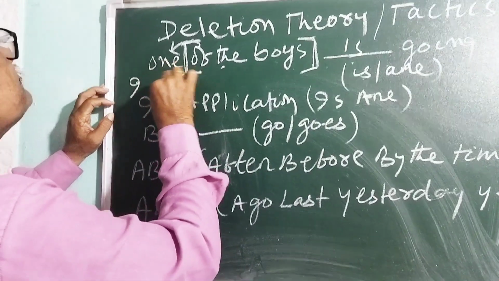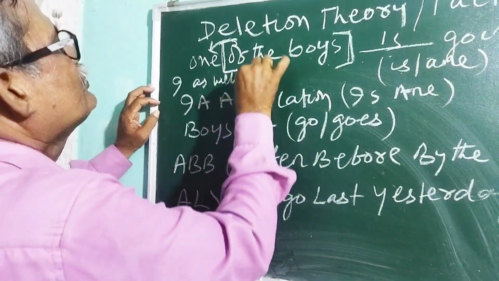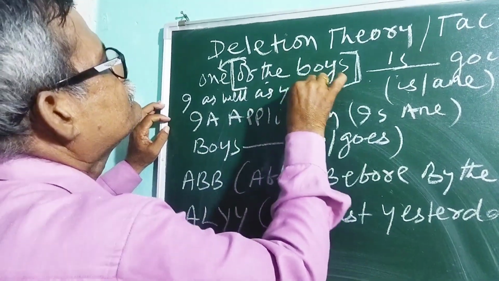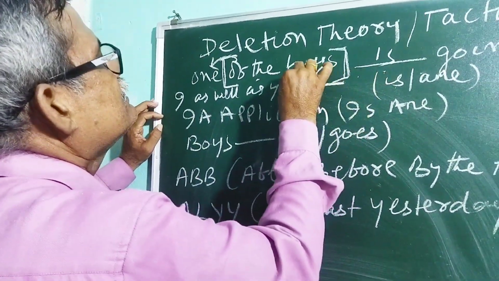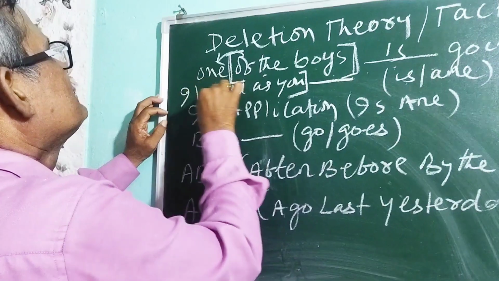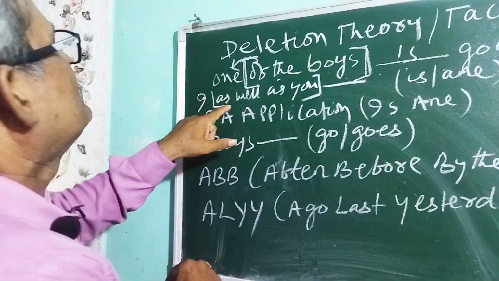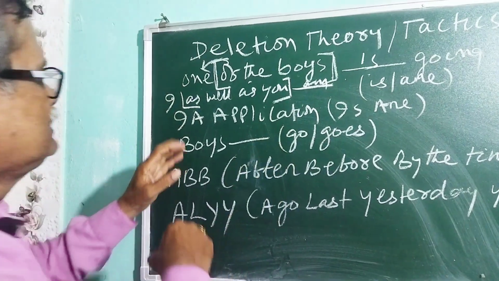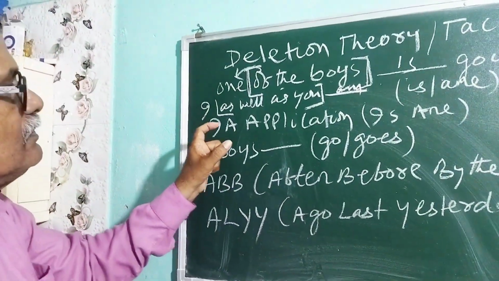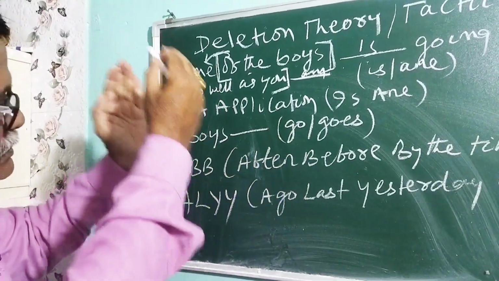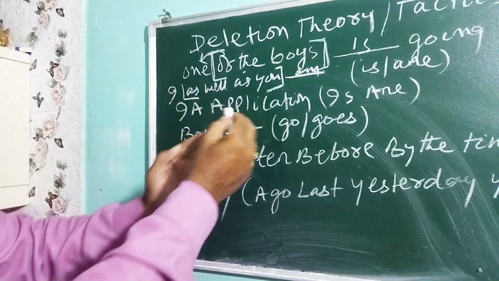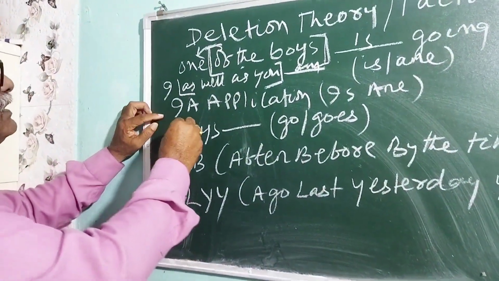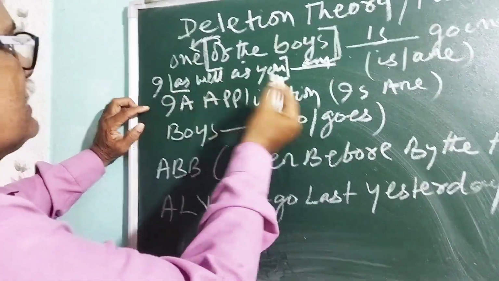I, as well as you, dash, delete it. So "I," that means here it will be "the teacher with her students," delete it. "The teacher is." Now, similarly, I can give you another example.